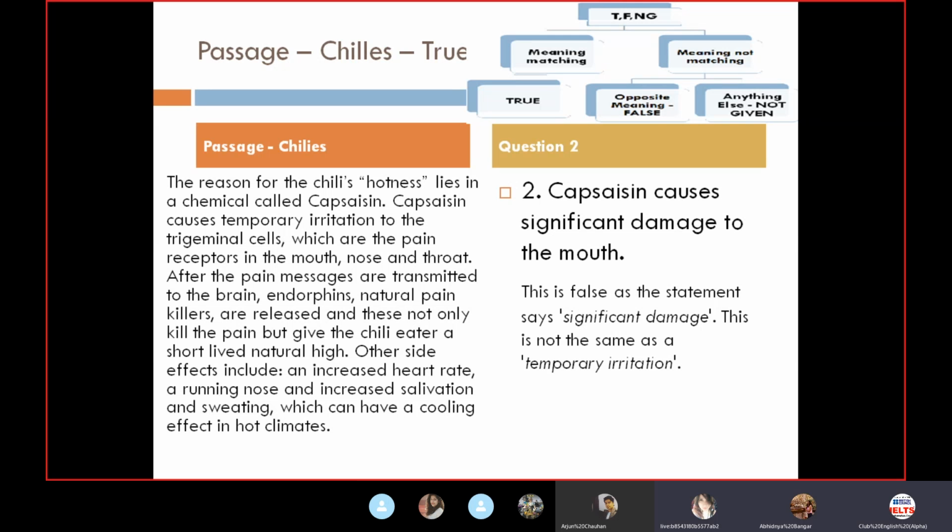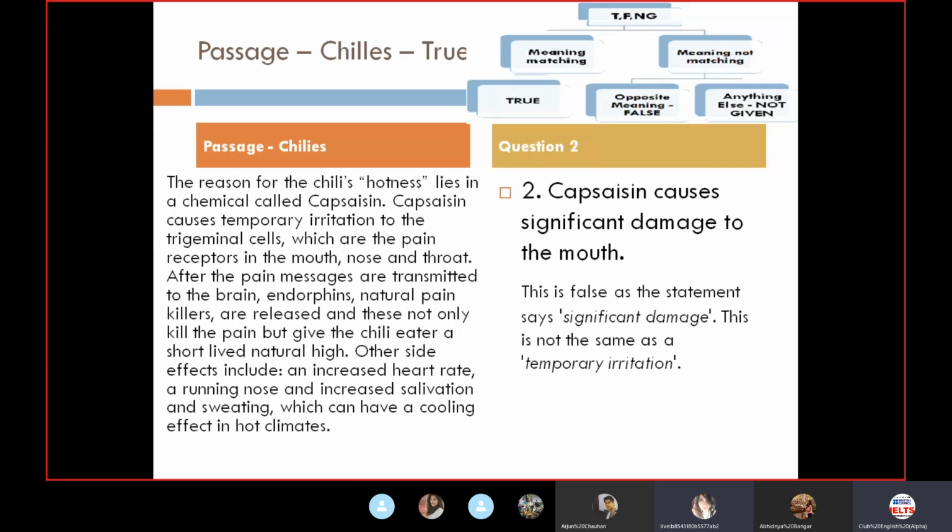Significant damage means a damage which is really major, intense, and makes a kind of permanent problem. Temporary irritation is kind of opposite to it, which just gives a simple irritation, temporary, for a short period of time, and irritation is something which just happens for a little, it's a mild thing. So that's significant, and this is mild.